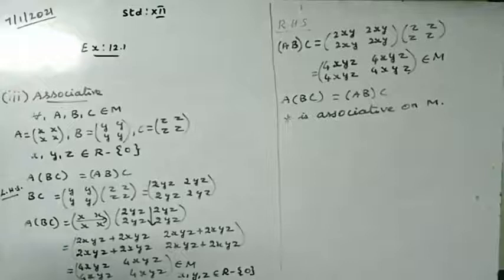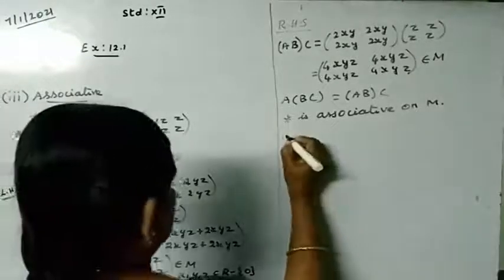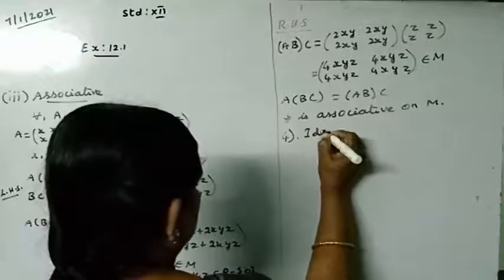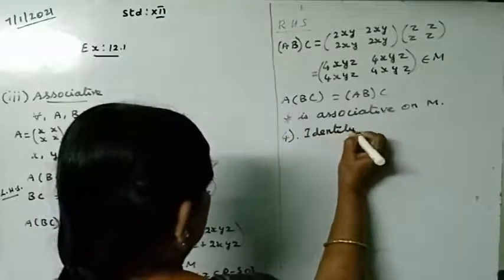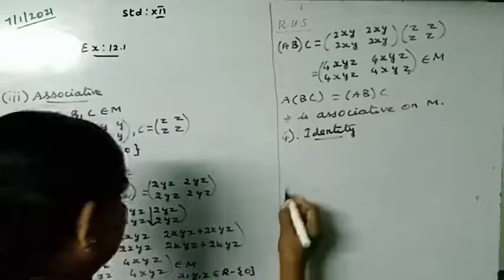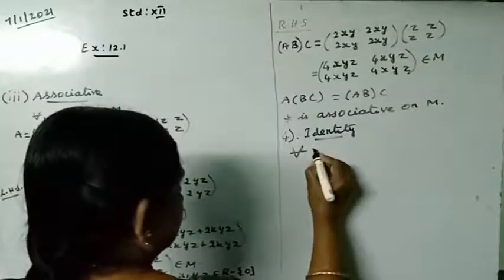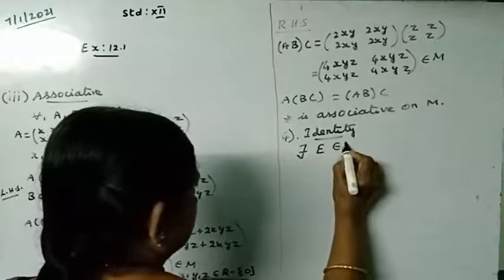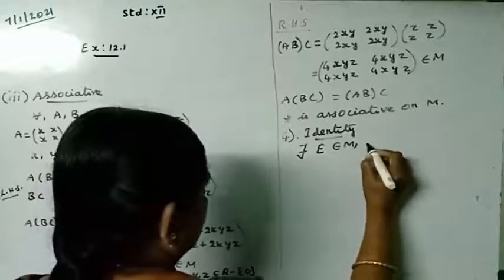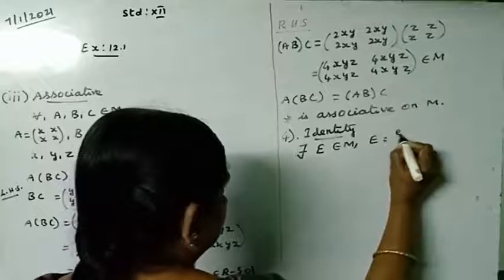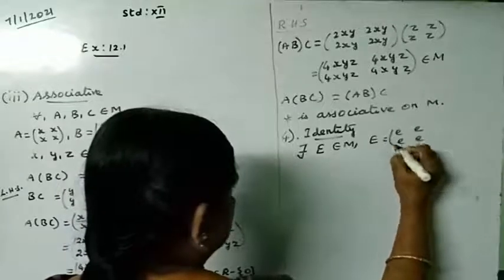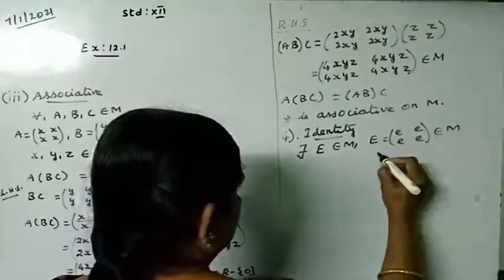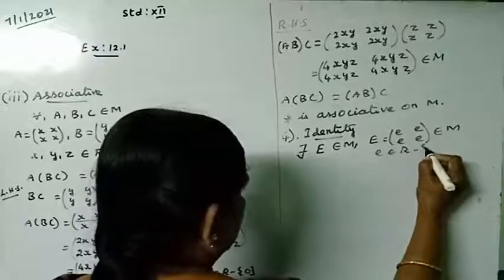And then the fourth one is identity. If there exists an element E which belongs to M, where E is [e e; e e], take e belongs to R minus 0.